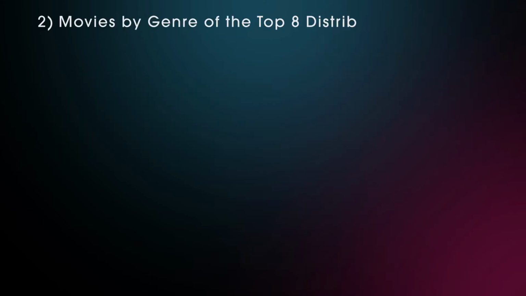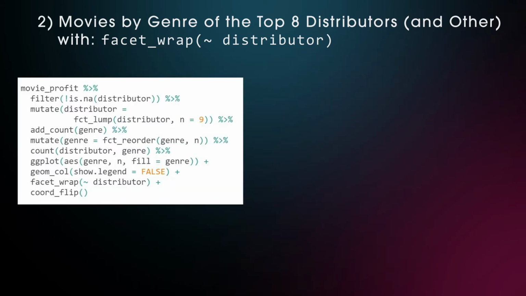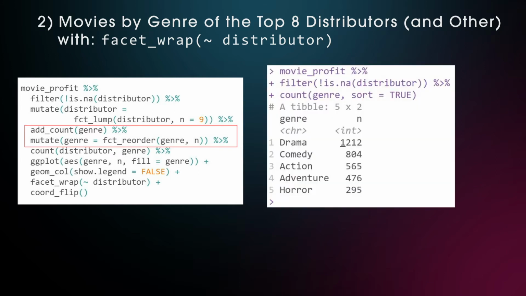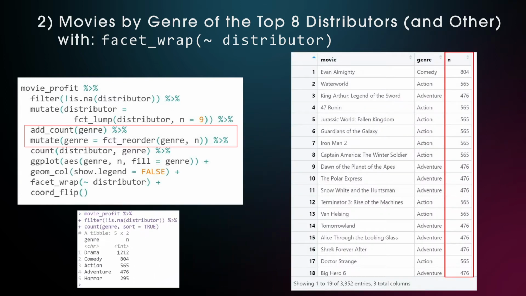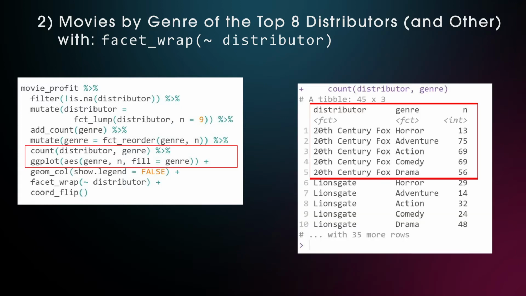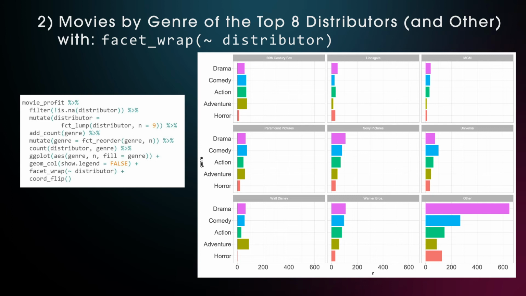Another thing we can ask about the distributors is whether they have any genre preferences. To generate this graph we need the following R code, which is a bit complicated, so let's get through this step by step. The fctlump is clear by now, but the add_count might be new. It generates an n column that adds the total n per genre to each movie row at the end. This will be the basis for the sorting of genres within the fct_reorder function. Next we do another count for distributors and genre combined, which will give the n movies per genre for each distributor, which will be the basis for the ggplot function, where we use the movie count n on the y-axis and genre on the x-axis.